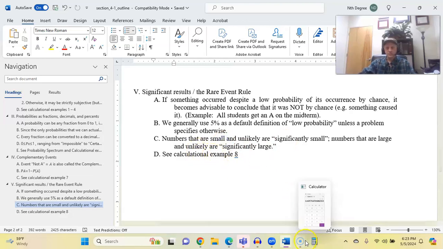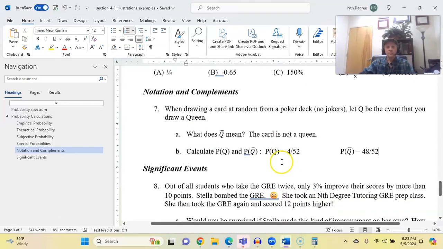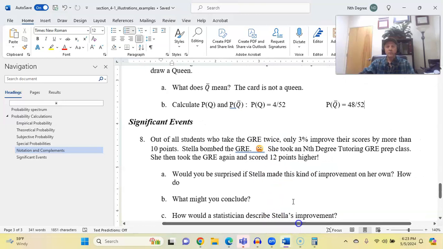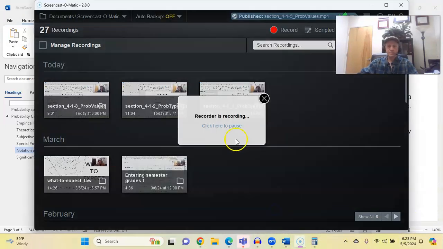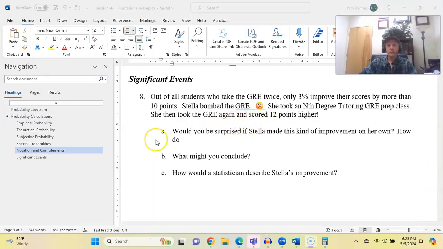Let's take a look at a calculational example 8. Out of all students who take the GRE twice, only 3% improve their scores by more than 10 points. Stella bombed the GRE. She then took an nth degree tutoring GRE prep class. She then took the GRE again and scored 12 points higher. Part A, would you be surprised if Stella made this kind of improvement on her own?